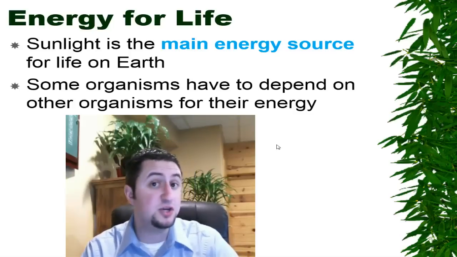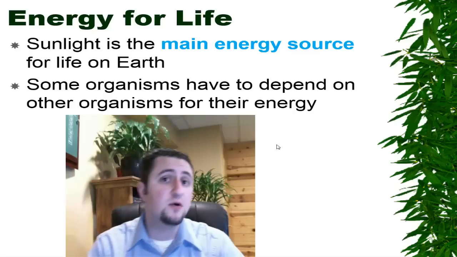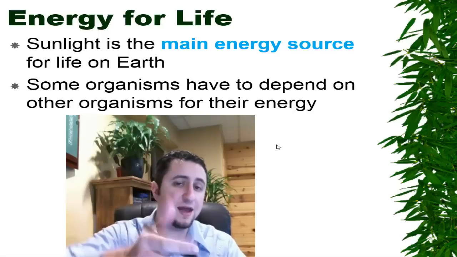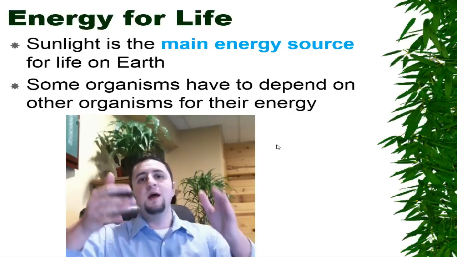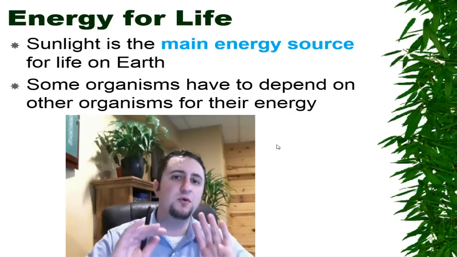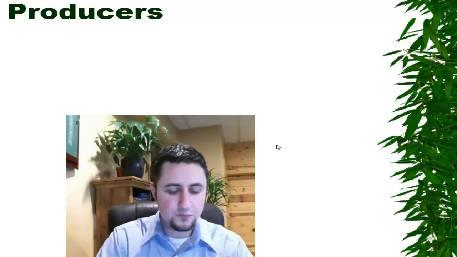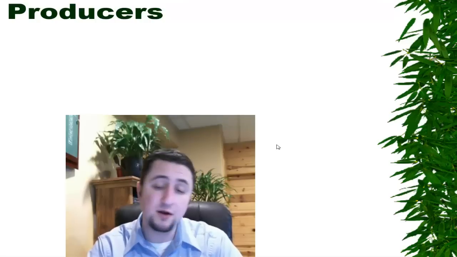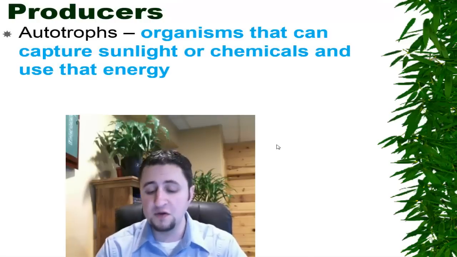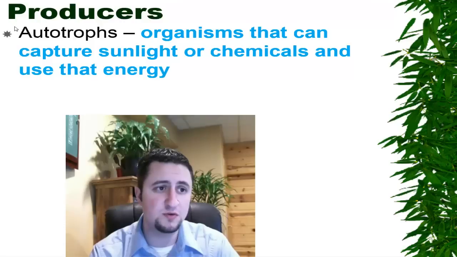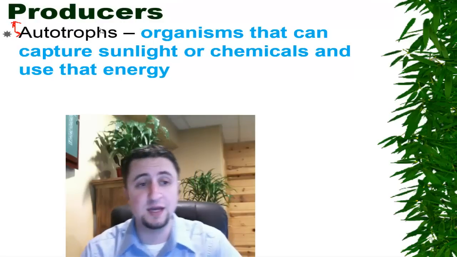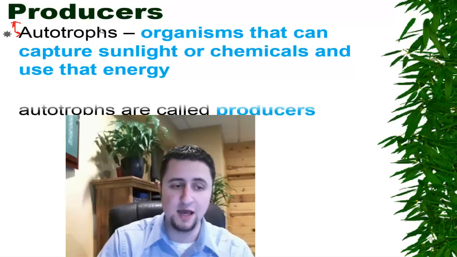Plants make energy from the sun. And so those organisms that eat other organisms eventually are ones that eat plants. And so therefore, if the sun wasn't there, there would be no life on Earth. The organisms that can use the sun for their energy are called producers. They are also called autotrophs. So these two words right here are going to be interchangeable in our entire unit. Producers, aka autotrophs. Those are organisms that can capture sunlight and use that as energy.